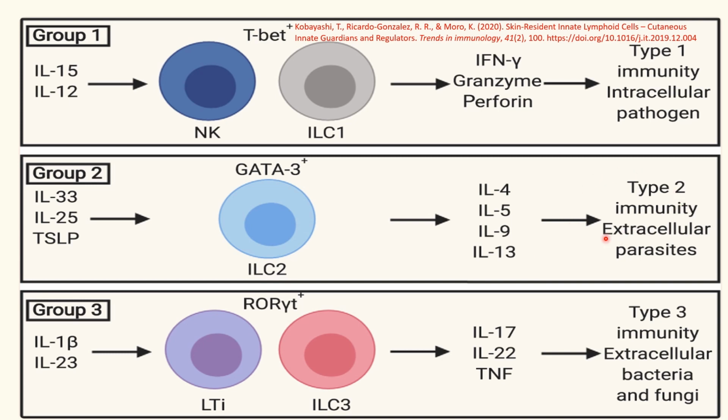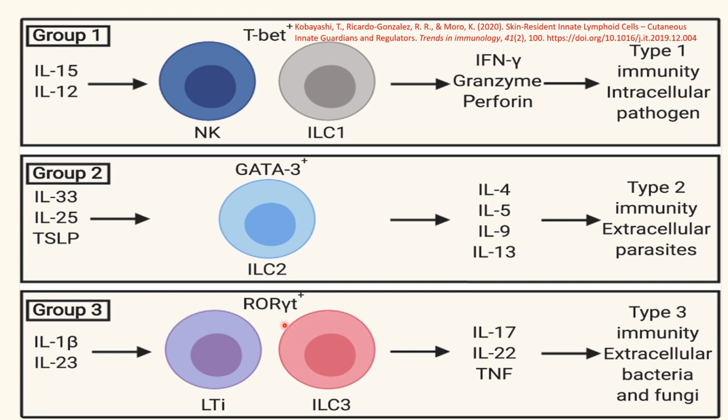Group 3 innate lymphoid cells includes lymphoid tissue inducer and innate lymphoid cells type 3, and they need retinoic acid orphan receptor gamma T as a transcription factor.